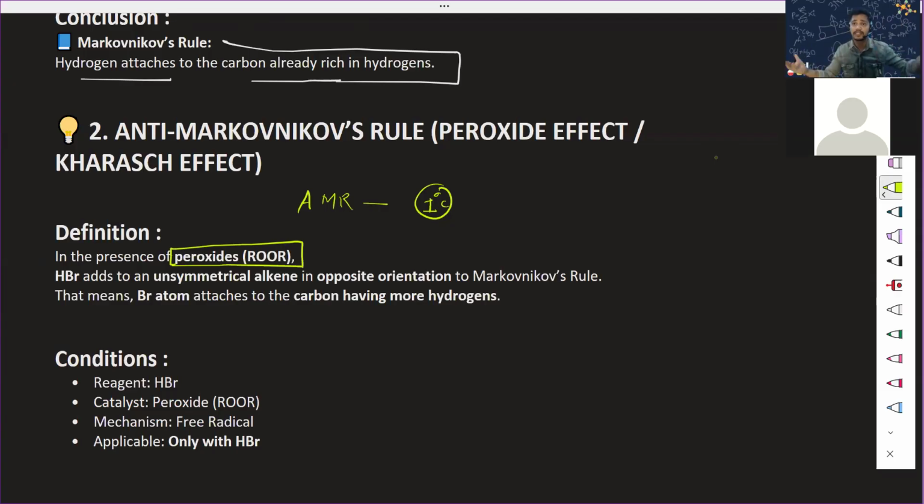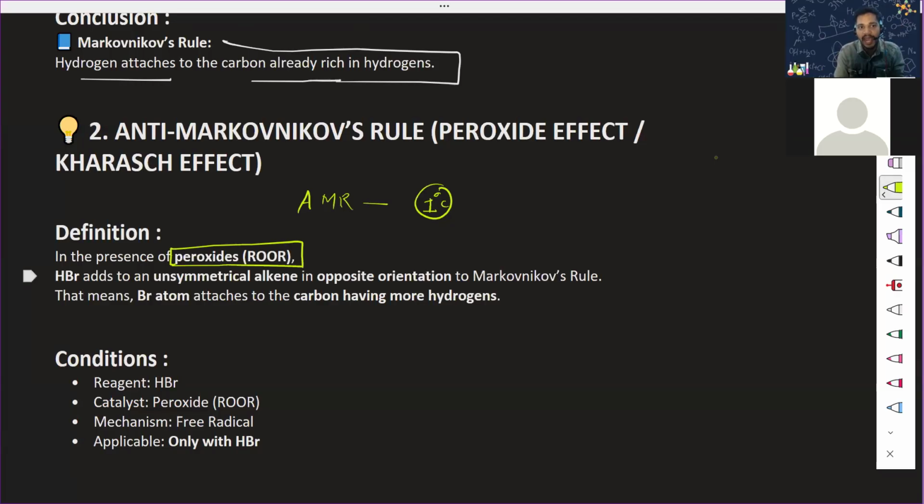But in presence, for example, right now we are talking. Suppose your parent is there in front of you, so definitely you will be very focused. The moment the parent moves off from the room, you will be relaxed. I'm not saying you are not studying, I'm saying you will be relaxed, right? So you will get activated in presence of something. So in case of peroxide, HBr gets activated, so it attacks in a very different manner.